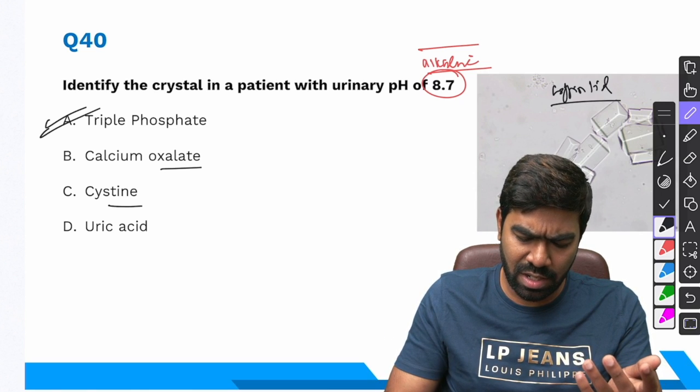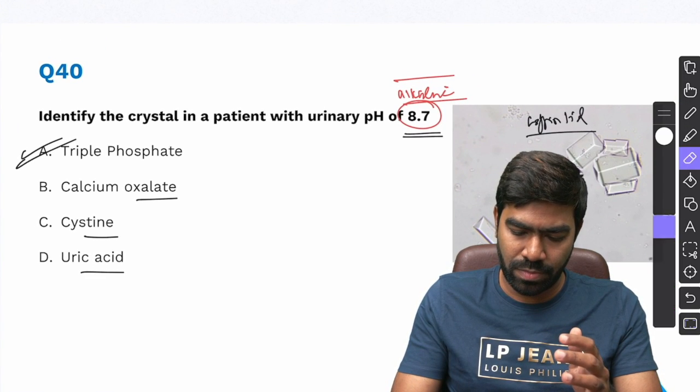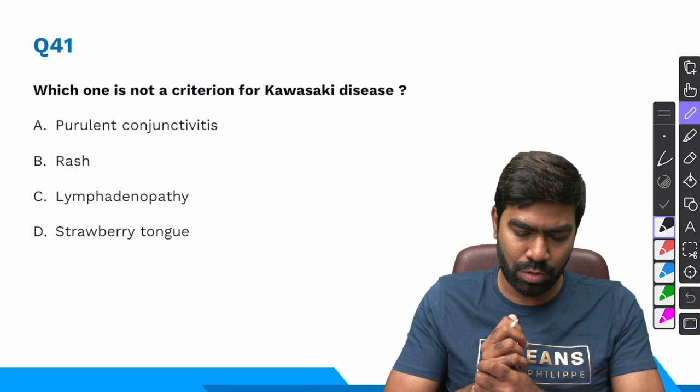So calcium oxalate, cysteine, uric acid, all of these crystals tend to form in acidic urine and not in alkaline urine. And they have different shapes as well. We're not going to discuss that right now.